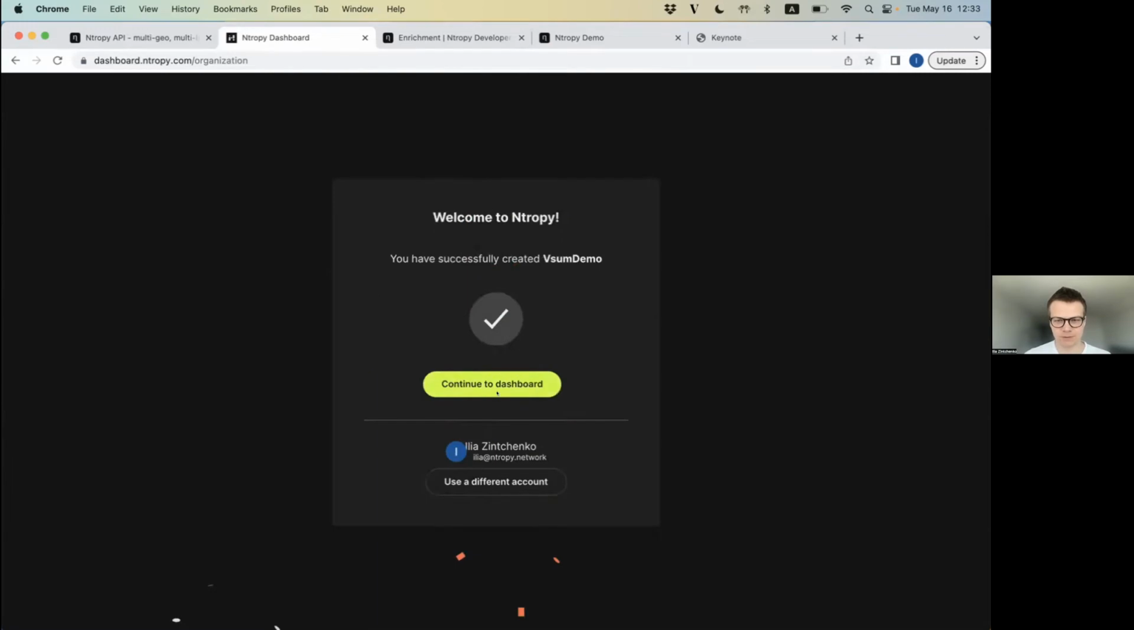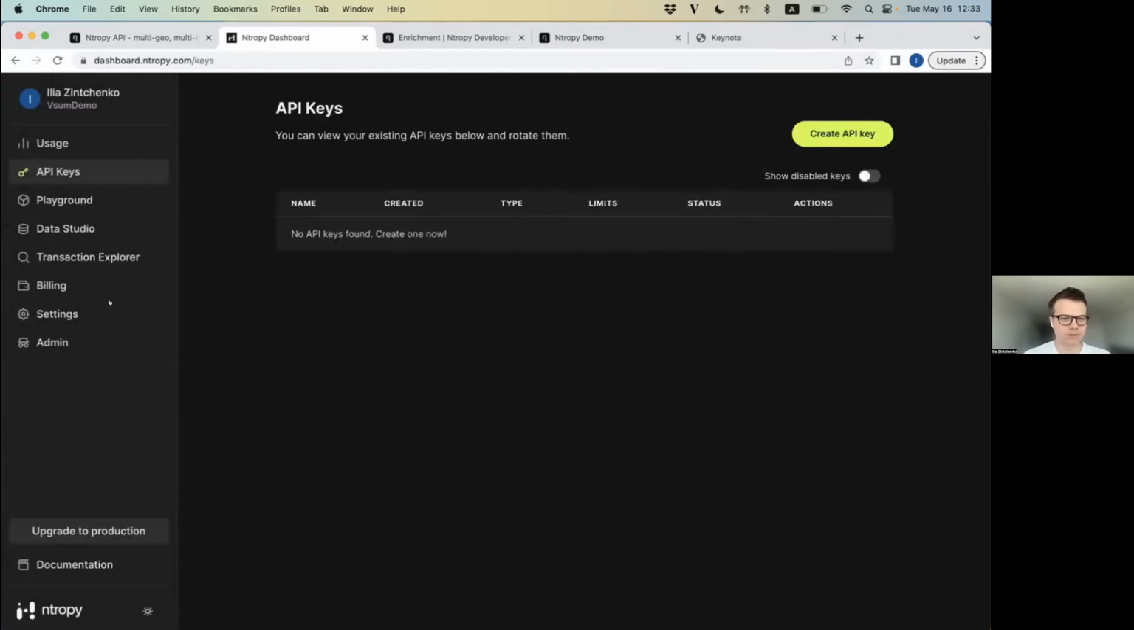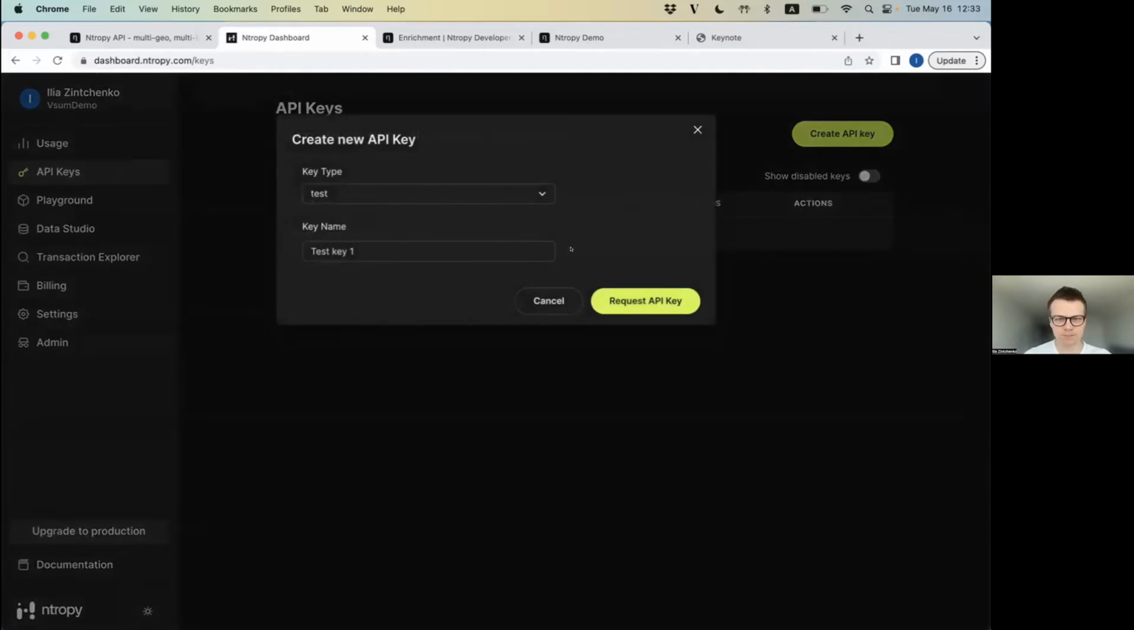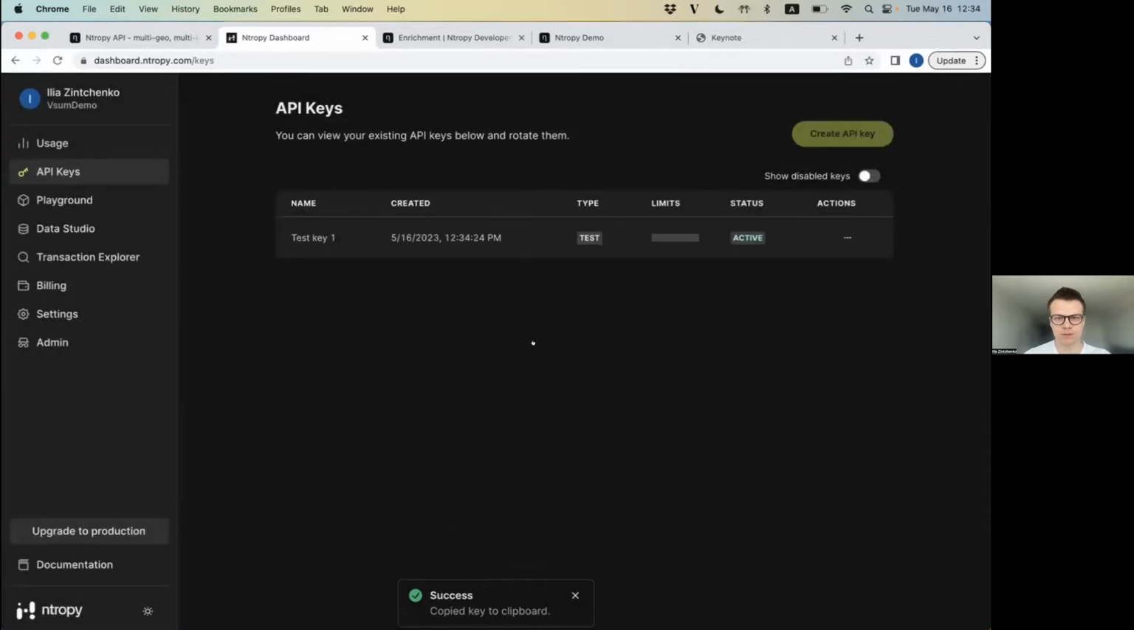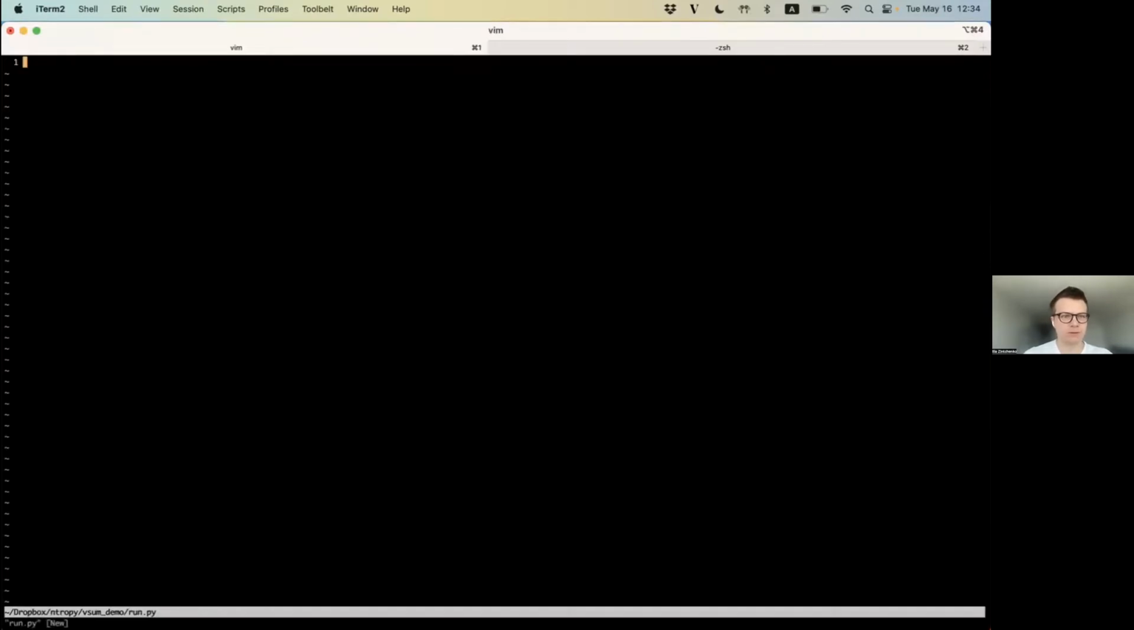All right, cool. So this is the intro dashboard, and we'll start by creating an API key. Cool. Let's take this key, copy it down, and go to the terminal. Let's paste the key over here first.